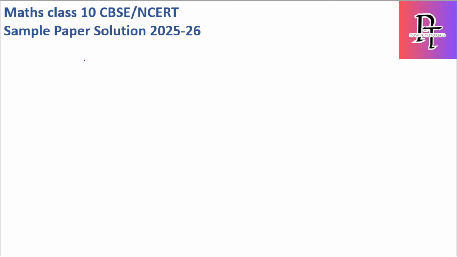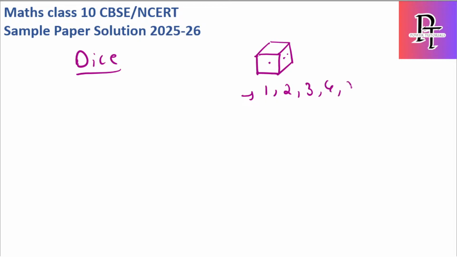I hope everyone knows what a dice is as well, because in Ludo, Snake and Ladder and all such types of games we know what a dice is. So dice is nothing but a cube which has 6 faces. It can have numbers, or in some cases you can also find dots: 1 dot, 2 dots, 3 dots, and so on. So simply the values are 1, 2, 3, 4, 5, and 6, because it has 6 faces.